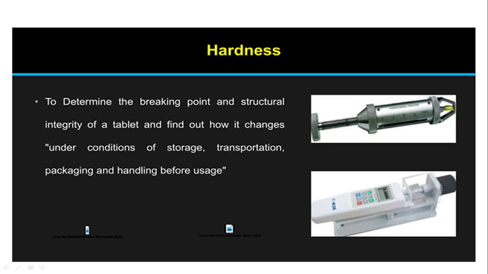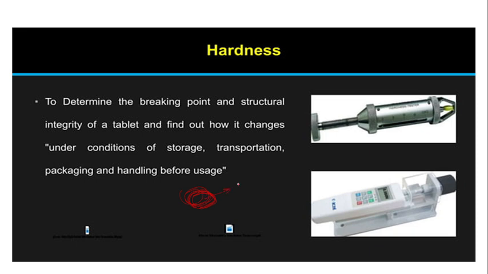Next is hardness. It determines the breaking point and structural integrity of a tablet and finds out changes under conditions of storage, transportation, packaging and handling before usage. This is the medicine which we prepared, roughly drawn, don't go with the design.